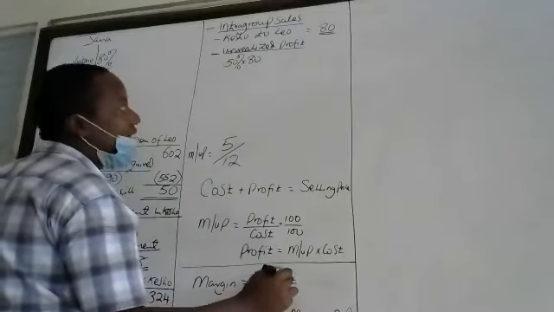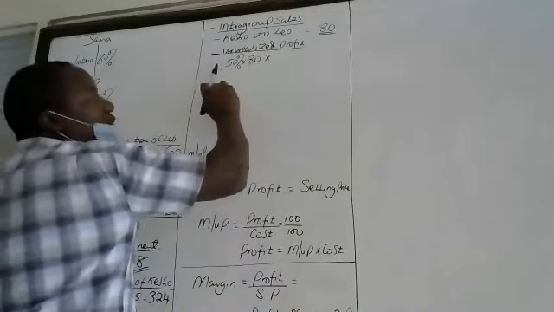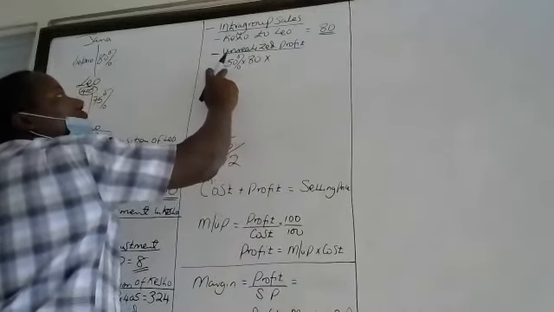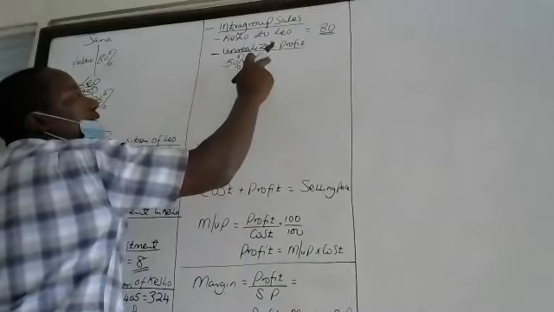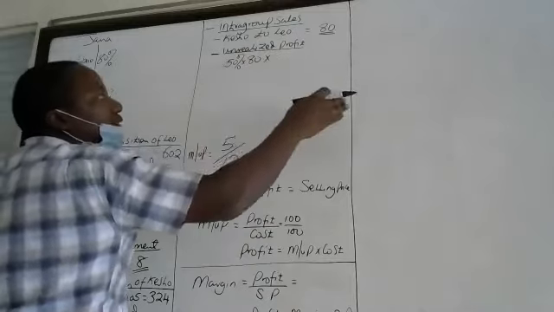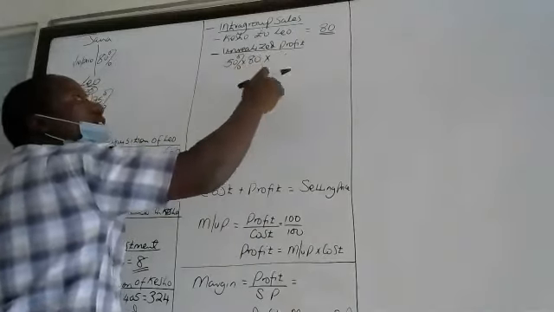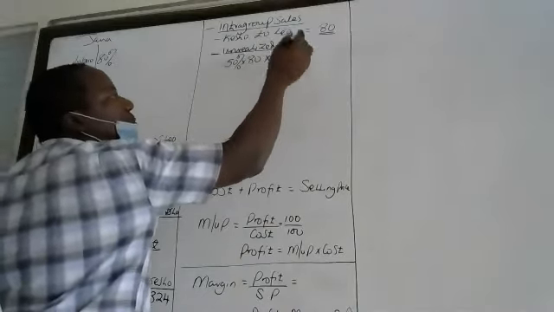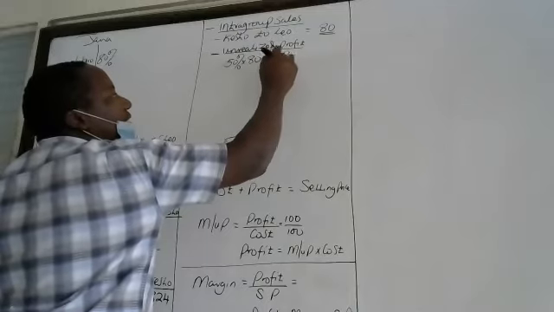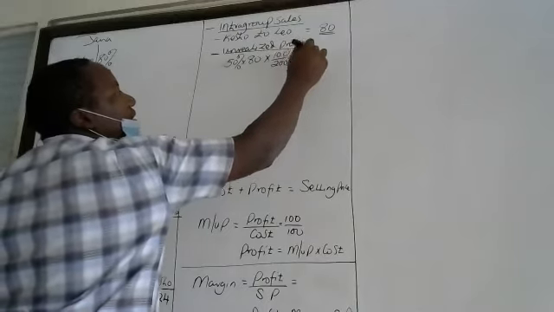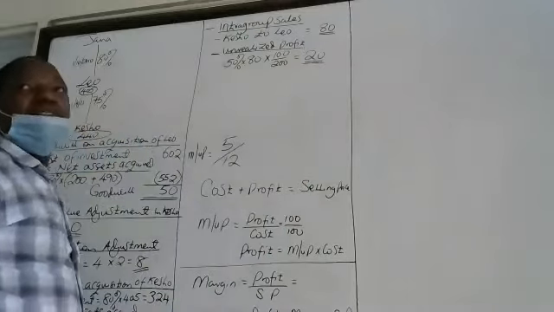So in our case, margin equals 100 over 200. We take the value of goods in stock. We are told 50% of the goods are still in stock, so that means 40 million is still in stock. What is the profit in the 40 million? Multiply by margin, which is 100 over 200, and you get 20 as the unrealized profit.